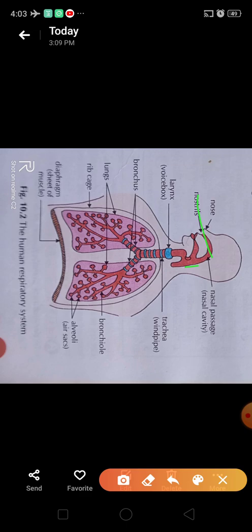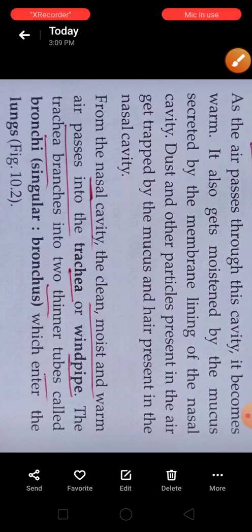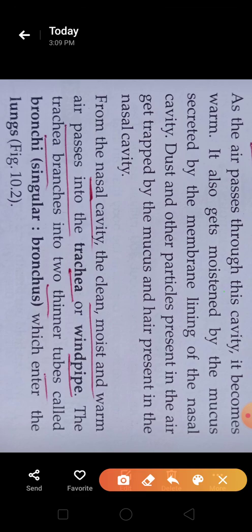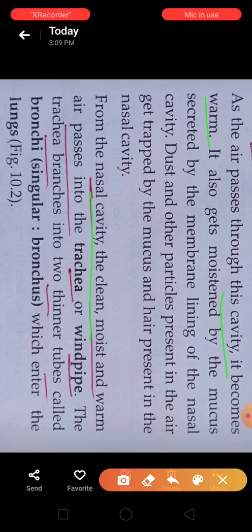Then it goes to the trachea, that is windpipe, then to the lungs. When the air passes through the nasal cavity, it becomes warm. From the nasal cavity, the clean, moist and warm air passes into the trachea or windpipe. As I told you, from nostril to nasal cavity and nasal cavity to trachea or windpipe.